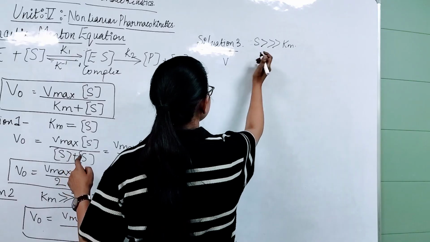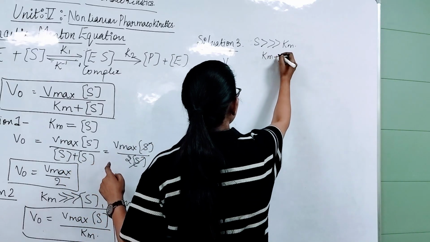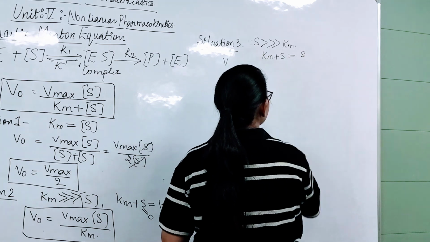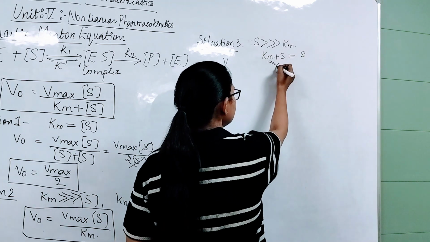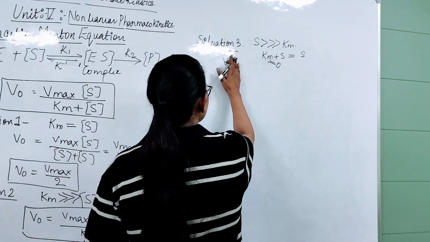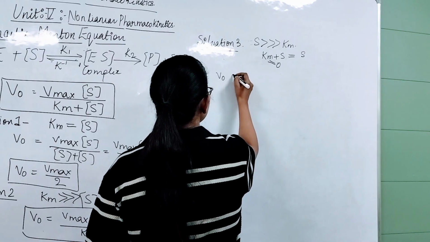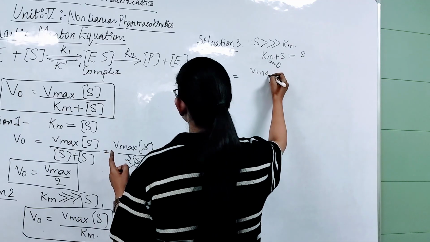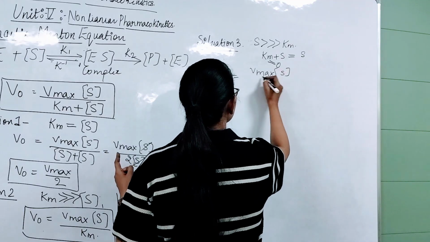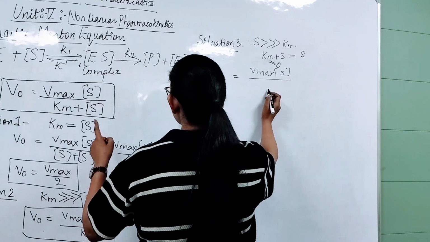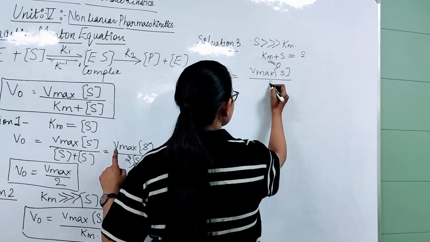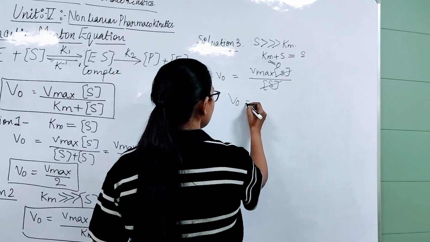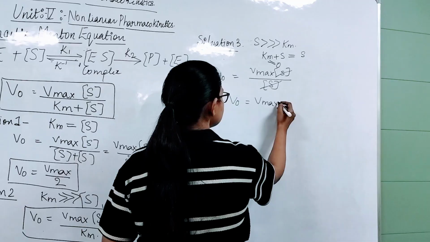We put the Km plus S term as only S, because the Km will be equal to 0. So we obtain the initial velocity V naught equals Vmax S upon Km plus S, written as only S. So this will be cancelled out and initial velocity will be equal to maximum velocity.